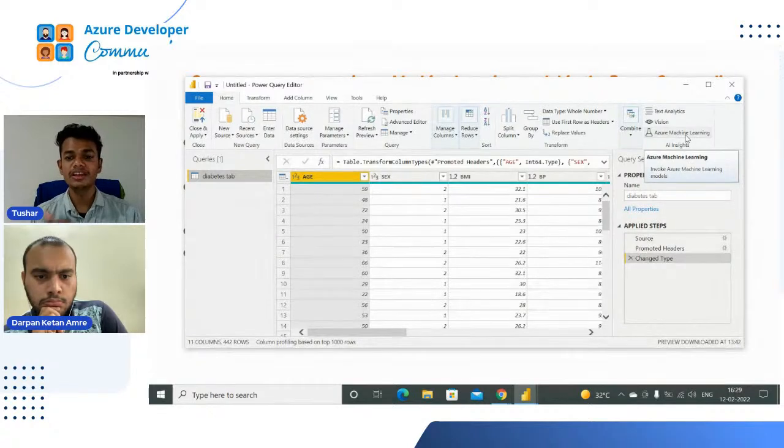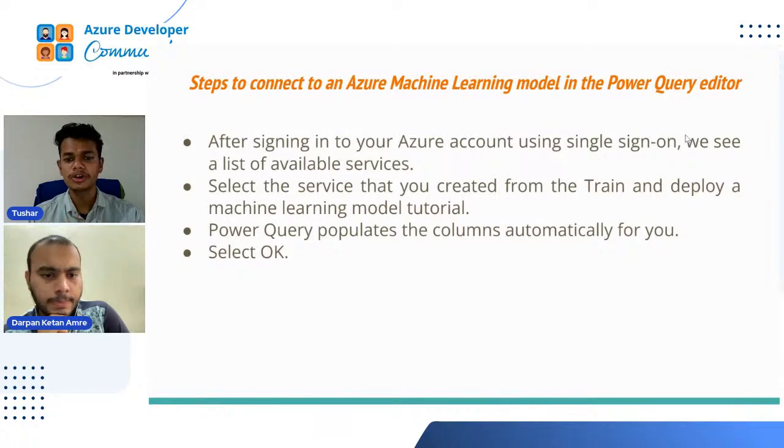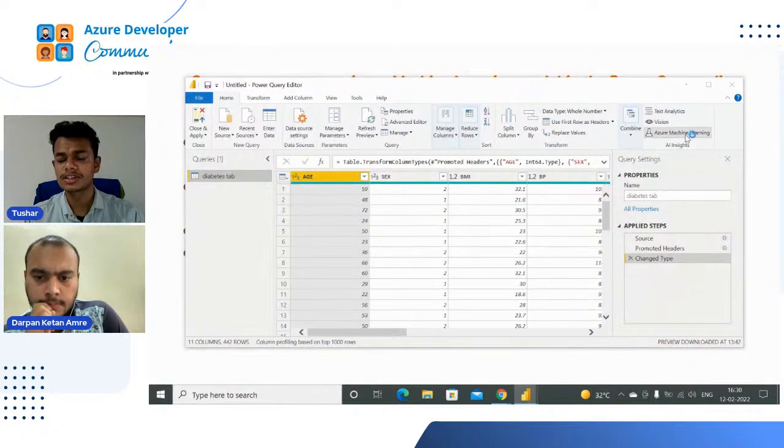Because if you sign in with another account, then your model will not be synced and not connected to this Power BI Desktop. So just remember that whenever you are doing this practical and signing into the Power BI query editor, you have to sign in with the same credential. After signing into our Azure account using single sign-on, we see a list of available services. So just click on Azure Machine Learning.